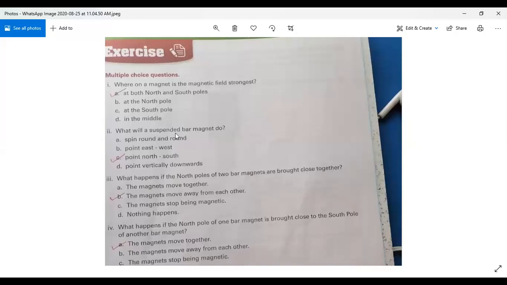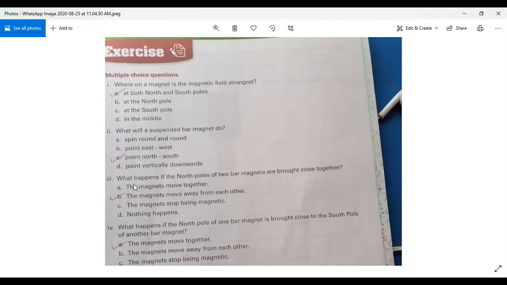We all know, and we also discussed in the chapter, that when a bar magnet is suspended, it holds two poles. We also discussed this in a magnetic field: when we put iron filings around the bar magnet, they are arranged into the north seeking pole and the south seeking pole. So all magnets have two poles, north and south. East and west is not included. So spin round and round is wrong, point east west is wrong, point vertically downward is wrong. The correct answer is option C, point north south.